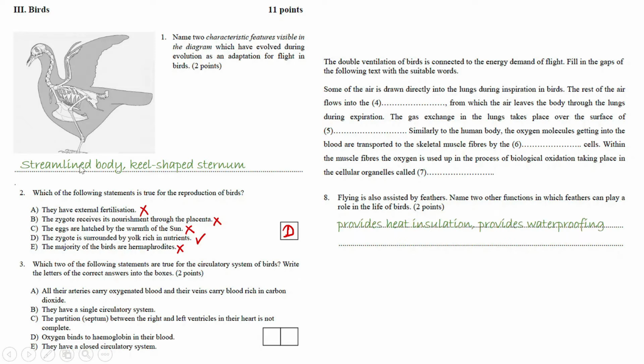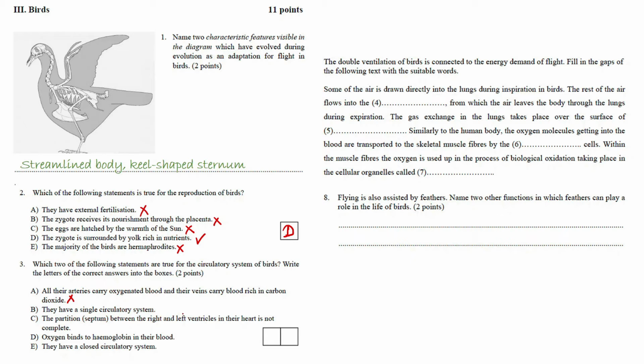Okay, that's not how we distinguish in between arteries and veins. Arteries are going away from the heart, veins are going towards the heart, but they can transfer both deoxygenated and oxygenated blood. They have a single circulatory system.